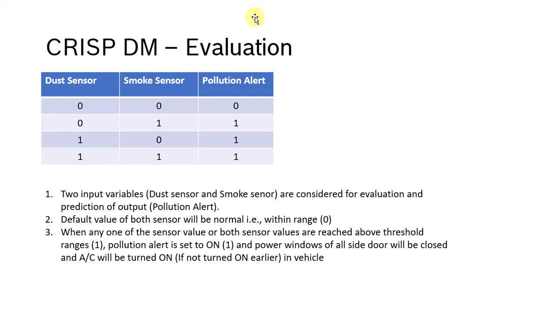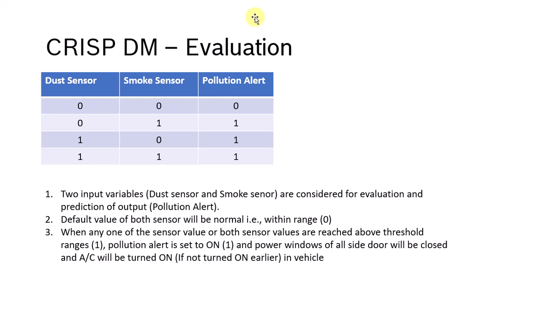When any one of the sensors gets one, meaning my environmental pollution factors reach a certain threshold in categories like dust or smoke, my pollution alert will be on. If either sensor or both sensors get one, my pollution alert will also be one. So this is the logic behind predicting the pollution alert.